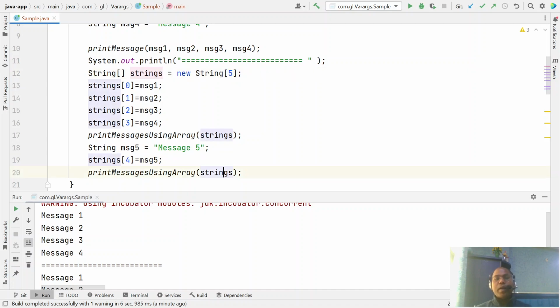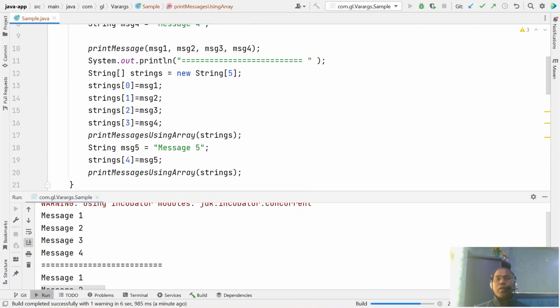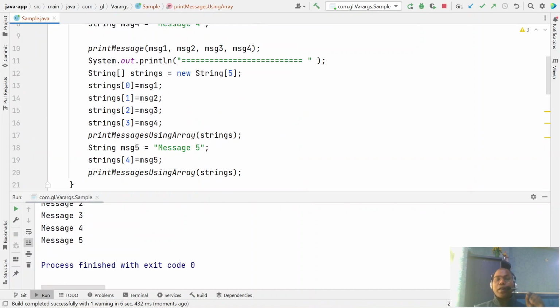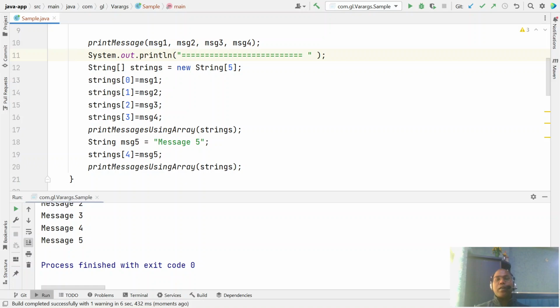Now we can add any number of messages, but now here in the method side you do not need to do any kind of change. Only the change is required on the client side, the method consumer side, which is going to create the array of the specific length and put the value and then pass. So is there an alternative way? Yes, that is the alternative way.